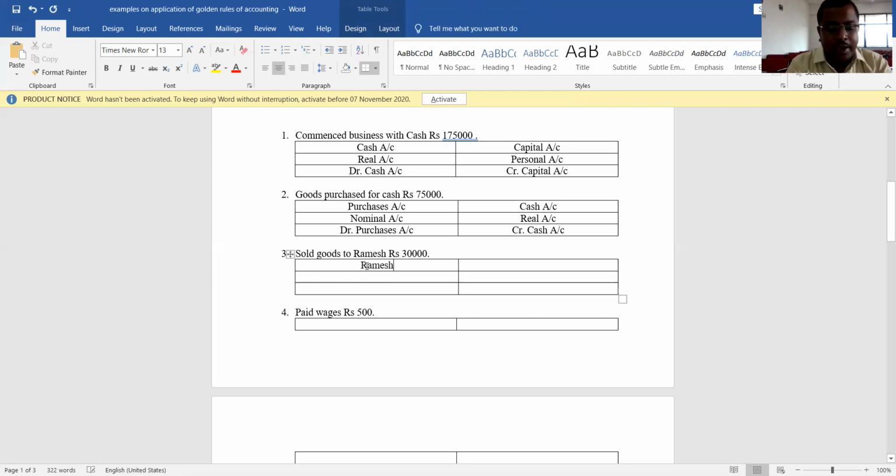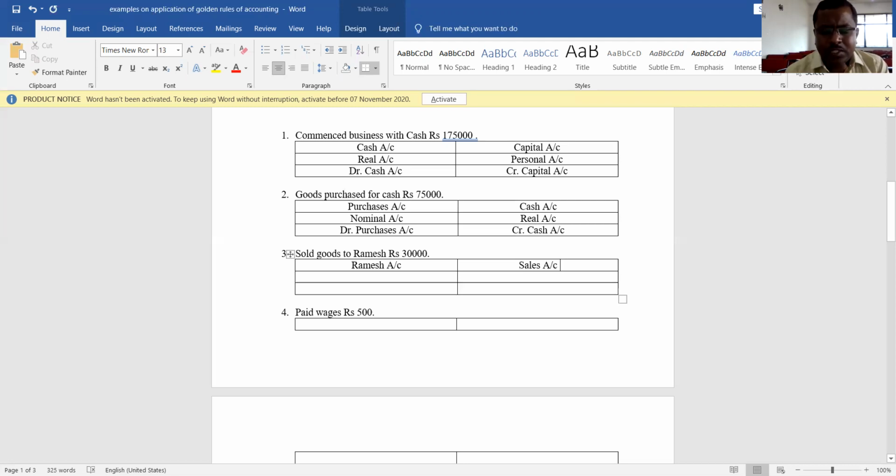One is Ramesh account, which is receiving the benefit, and another account is sales account, which is giving the benefit. Every transaction will have a minimum of two accounts. In that, one account is debited and another account should be credited. See here, sold goods to Ramesh, they are claiming the name of Ramesh in the transaction, which means it is a credit transaction. That is the reason they are claiming it.